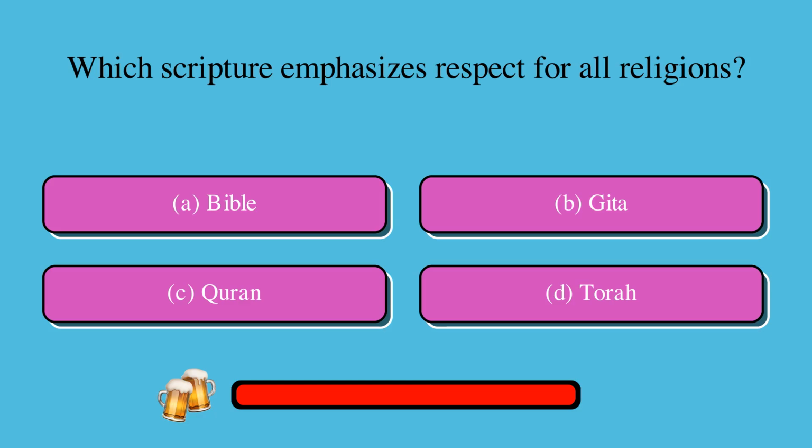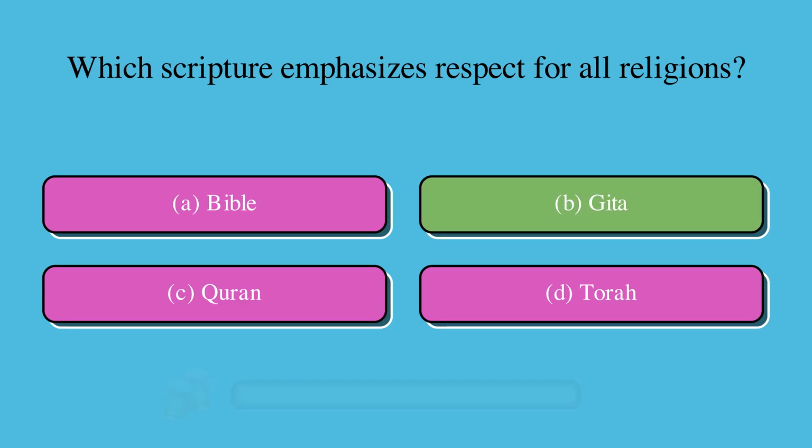Which scripture emphasizes respect for all religions? Is it A. Bible, B. Gita, C. Quran, or D. Torah? The correct answer is B. Gita.